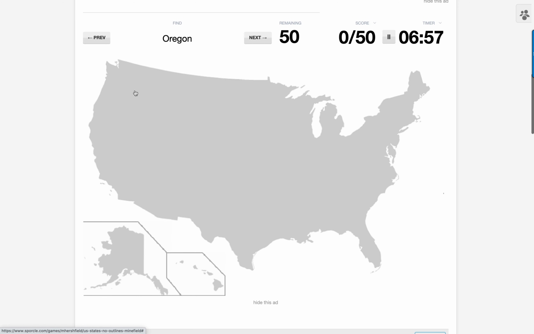Oregon, okay. So we've got here Washington State. Oregon is further south. Washington State is quite small, actually. Smaller than you sometimes might think. Pennsylvania is south of New York. It's somewhere in here. New Hampshire. New Hampshire is the state that borders Maine, and quite hard to pick out from Vermont, but I think it's in this little notch. Yes, it is.